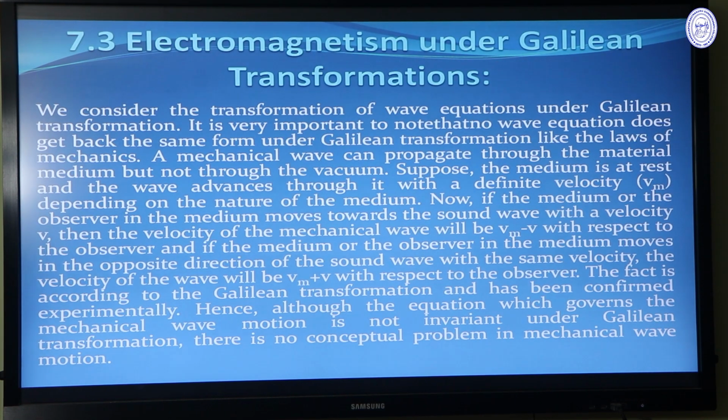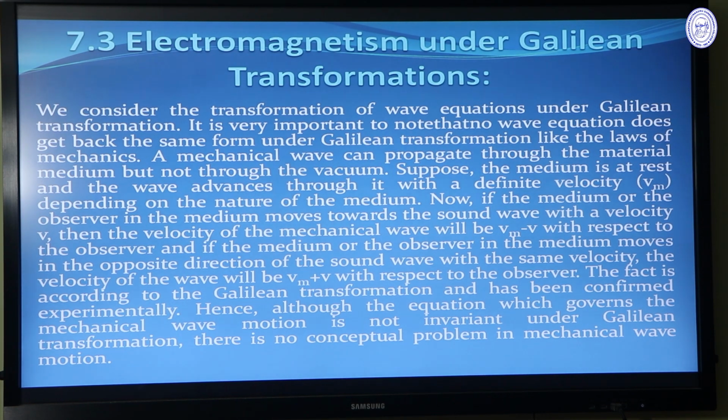Now we come to the important point, electromagnetism under Galilean transformation. Electromagnetism under Galilean transformation led to the development of the special theory of relativity.